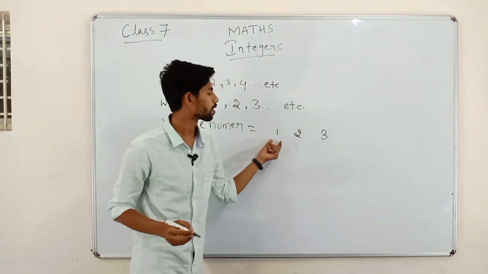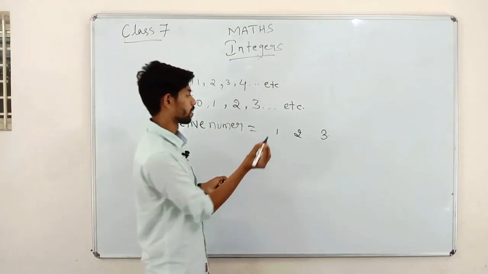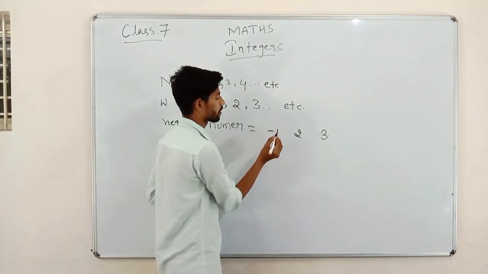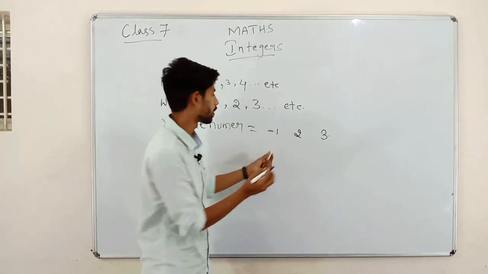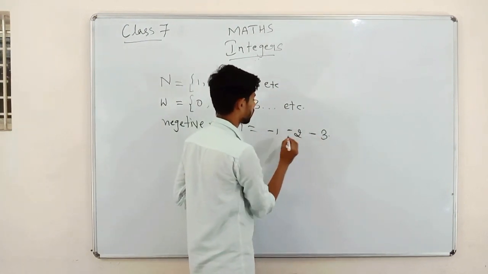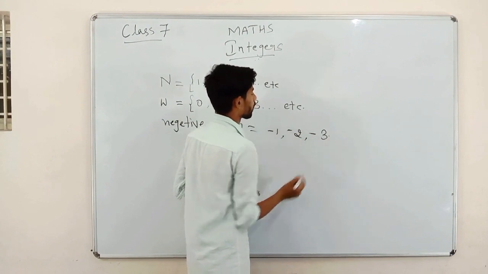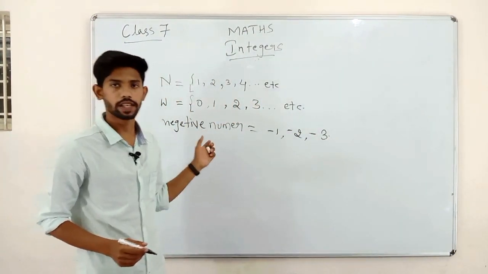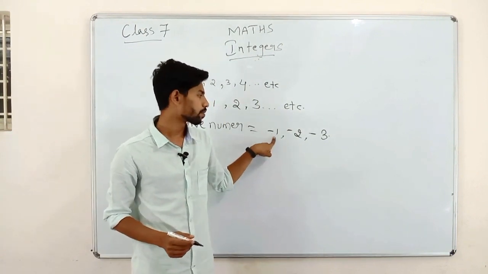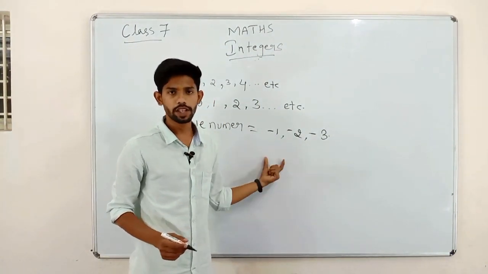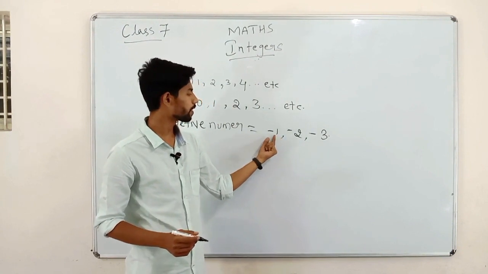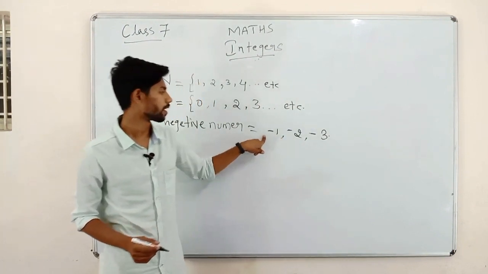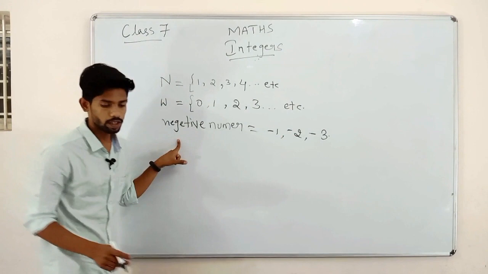The minus sign which comes before the number makes them negative numbers. So we have three types: natural numbers, whole numbers and negative numbers. Negative numbers are -1, -2, -3, with a minus sign present before the numbers.